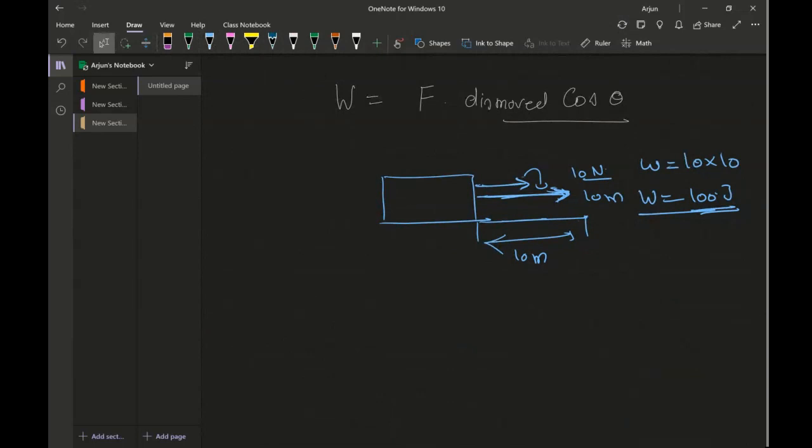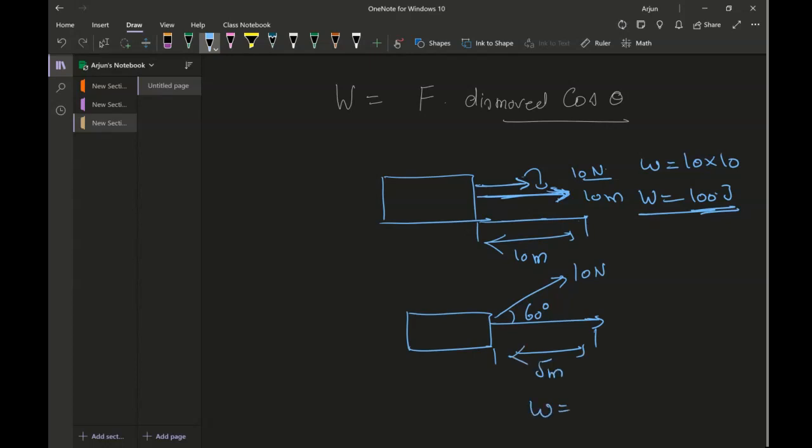Now, another thing I want to talk about is, let's say you are applying a force at an angle of 30 degrees, let's keep it simple, or 60 degrees. 60 degrees will be simpler for me. So this is 10 newtons, and you move it a distance of, let's say, 5 meters this time around. So I'll use the formula work equals force times distance moved times cos of theta.